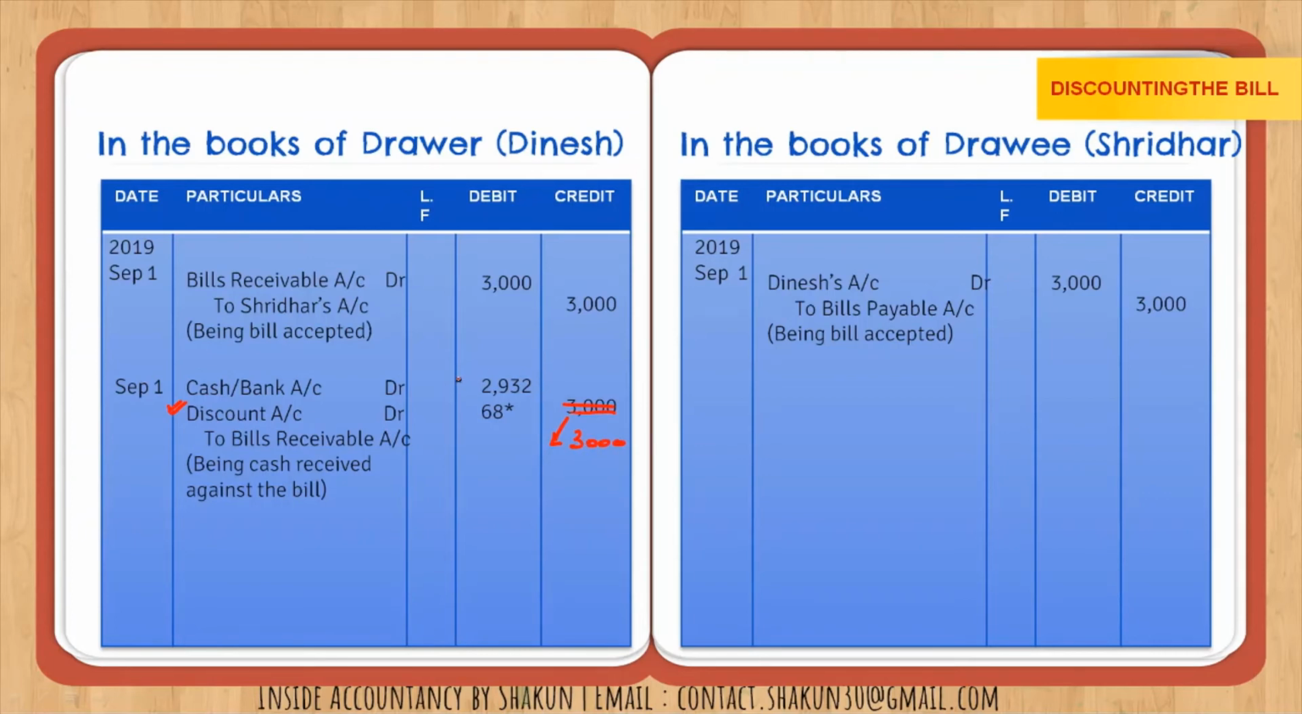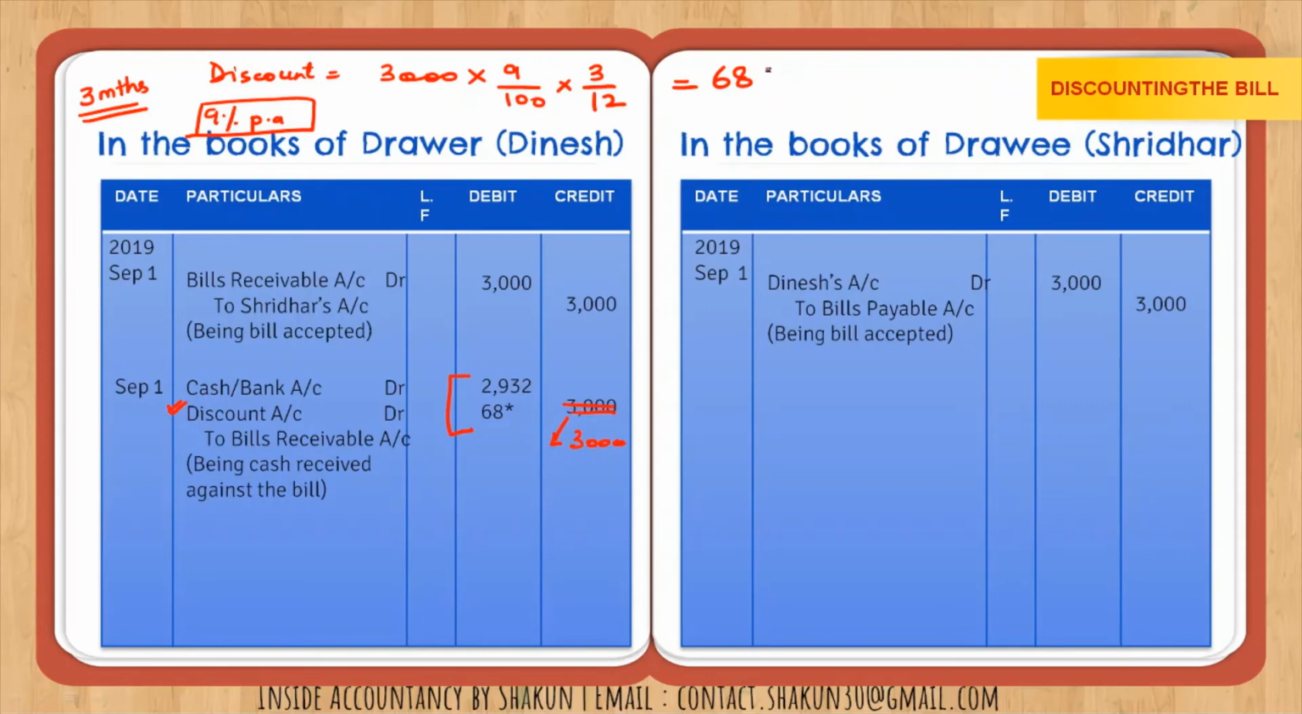Now how do we calculate these amounts? Very simple. Look here. How do we calculate the amount of discount? Now the amount of bill was 3,000 and it was discounted at the rate of 9%. So at the rate of 9% is 9 upon 100. Now the bill was made for a period of 3 months. Since it was written 9% per annum, that means this is a yearly rate. So we need to multiply it by 3 by 12 in order to calculate the amount of discount, which comes out to be 67.5.